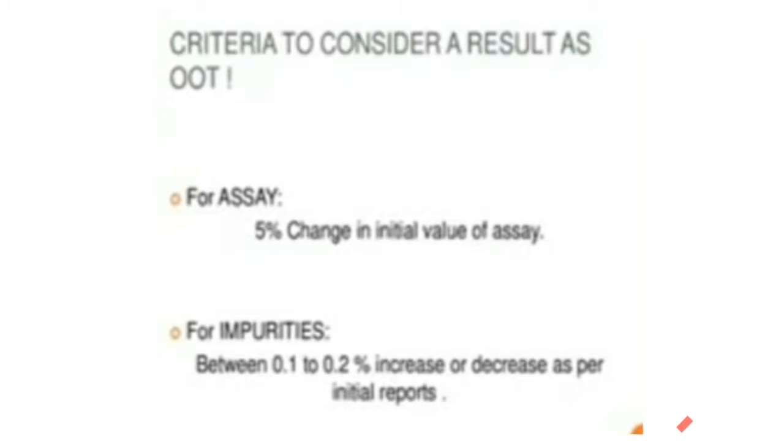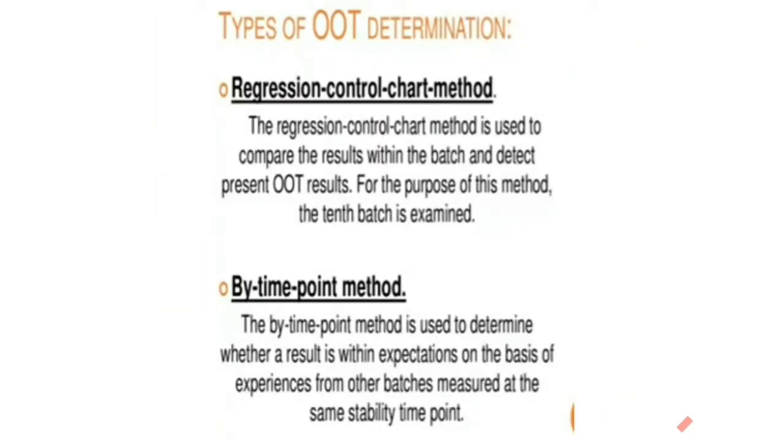Out of trend is divided into two methods. With these two methods we identify OOT in drug stability. The first one is the regression control chart method, and the second is the Y time point method. I will explain both methods. The regression control chart method is used to compare the result within the batch and detect present OOT results.